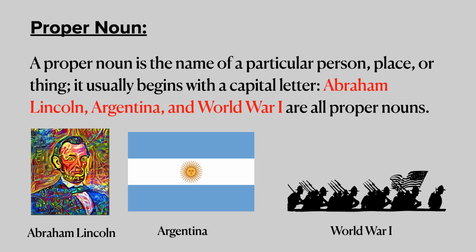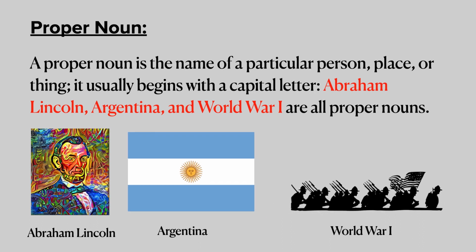A proper noun is the name of a particular person, place, or thing. It usually begins with a capital letter. Abraham Lincoln, Argentina, and World War I are all proper nouns. It is not a general name, it is the particular name of a person, place, or thing. Here you know these nouns are generally capitalized. These are the examples: Abraham Lincoln, Argentina, World War I.